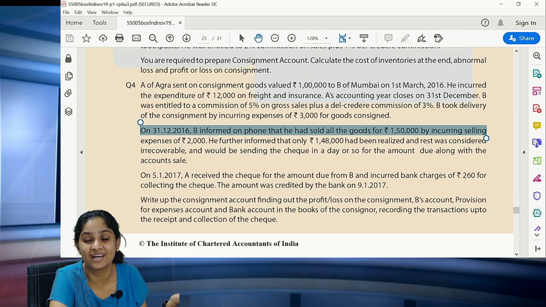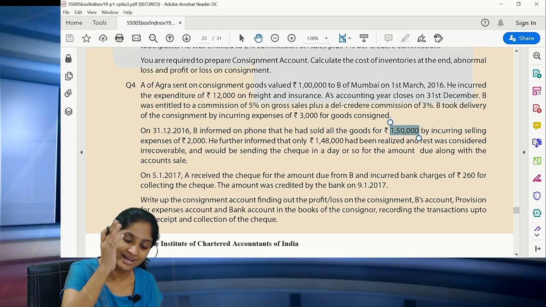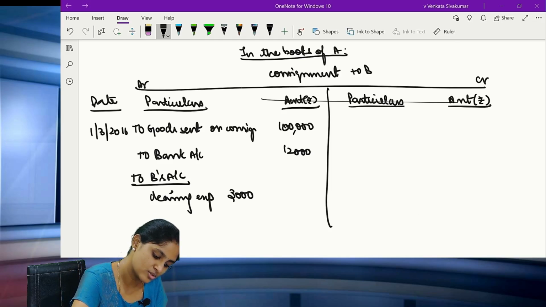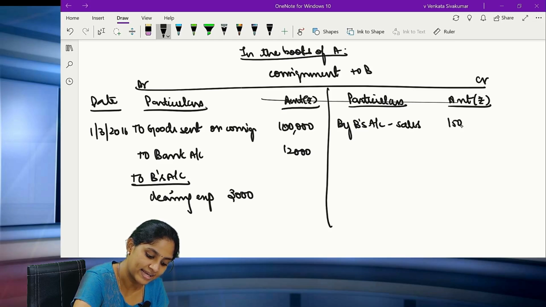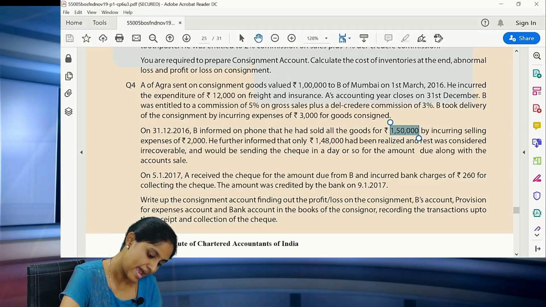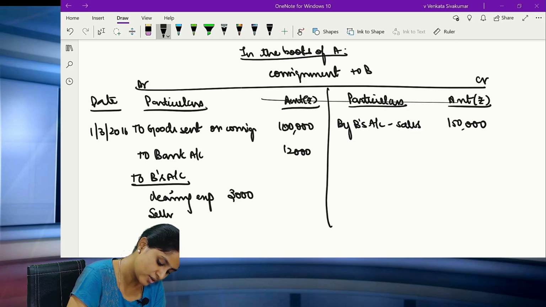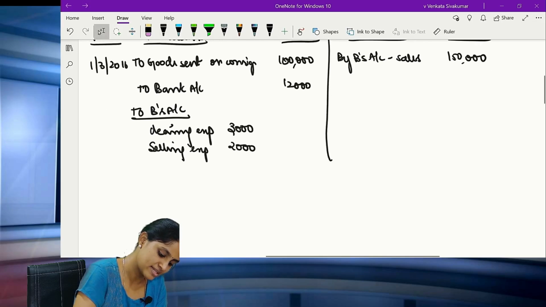On 31st, B informed that he had sold all the goods. That means every good is sold, no closing stock. Very, very easy question. How much has he sold for? 1,50,000. So the moment you see sales, it will be by B's account sales. How much is the sales? 1,50,000. Clear? Okay, I have written 1,50,000, and by incurring selling expenses of 2,000 rupees. So here you will write on the debit side, selling expenses, how much? 2,000 rupees.